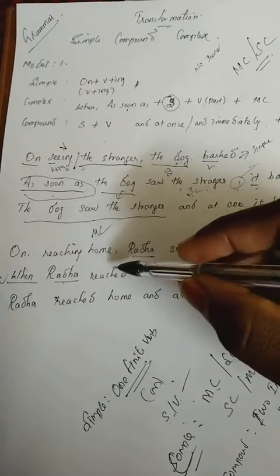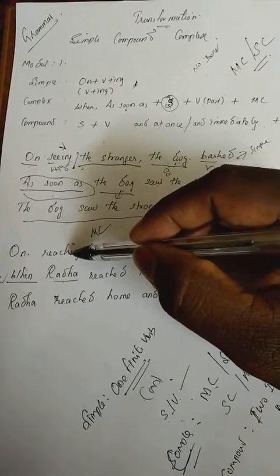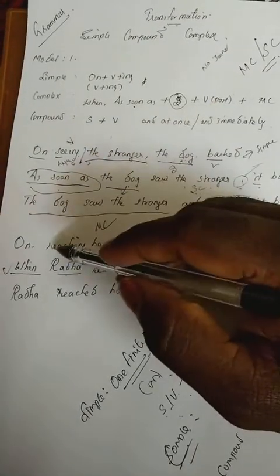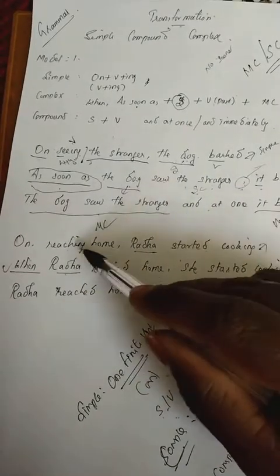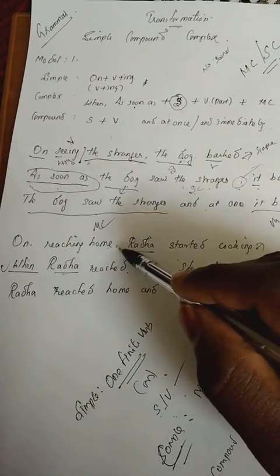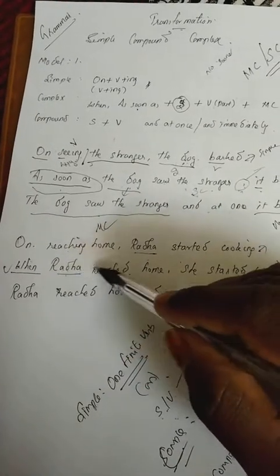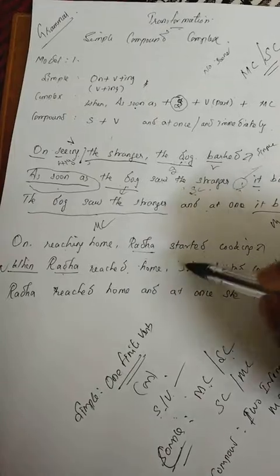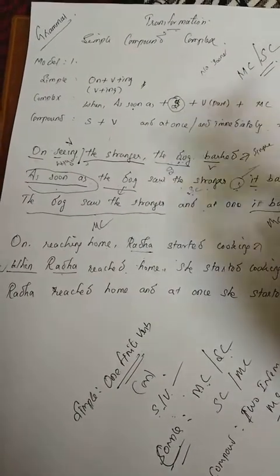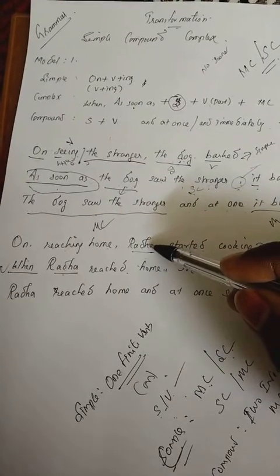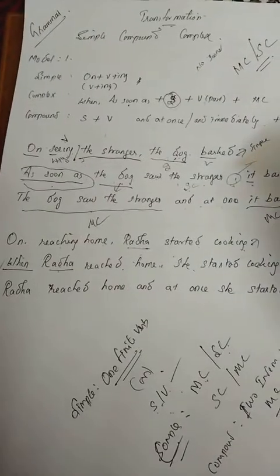So after this, right, we have to go for the first half. What is the verb here? Reaching. So verb in past tense means reaching, sorry, reached. I told you already, after the verb, before the comma, you have to write it. So: when Radha reached home, okay. Here Radha is given; in the third person, this is a feminine gender, so feminine gender means you have to use "she". That's why she started cooking, right?